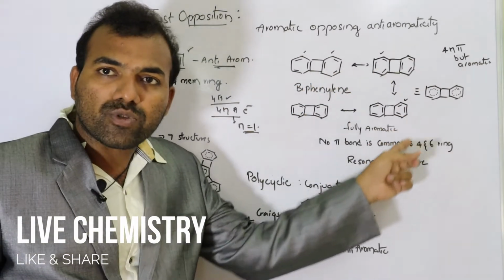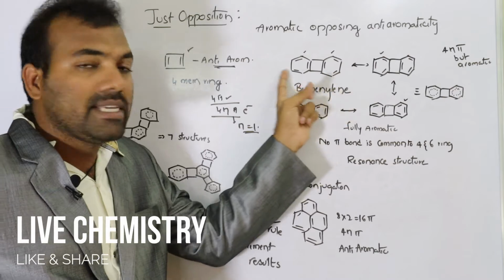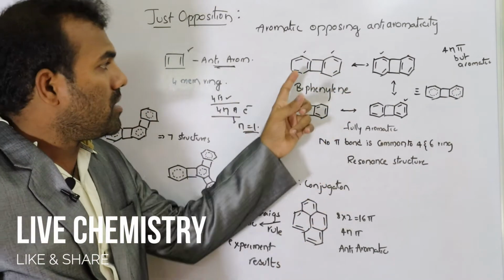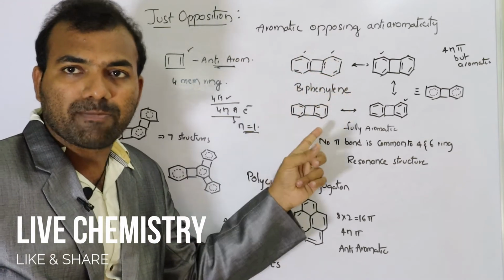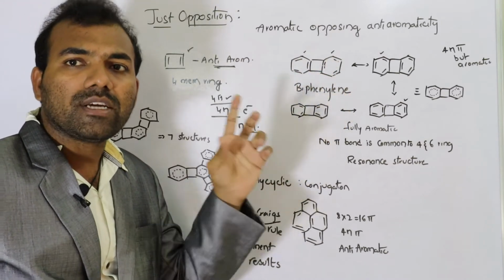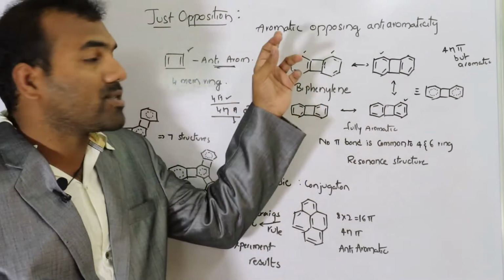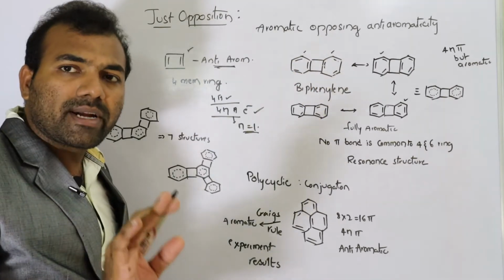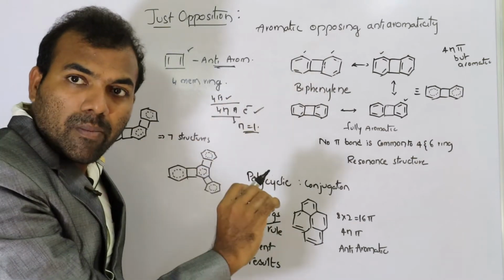In these compounds, the number of pi bonds in the ring, 1, 2, 3, 4, 5, 6. So there are 6 pi bonds, which means a total of 12 pi electrons. Any compound with 12 electrons, we can say it is an anti-aromatic compound. But the experimental studies show that it is an aromatic compound.